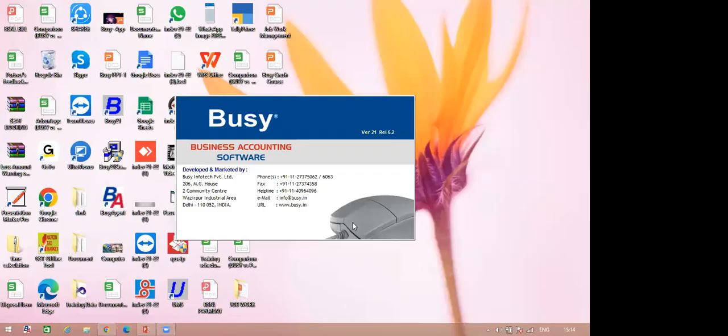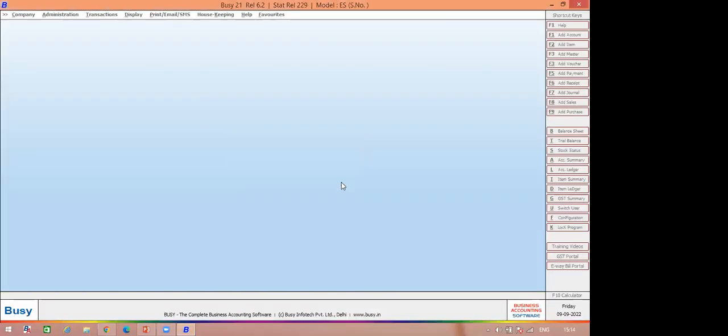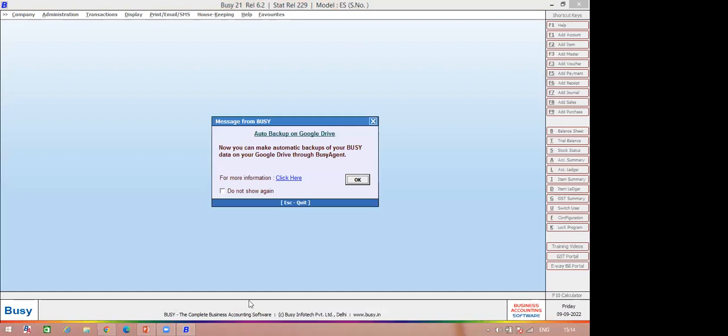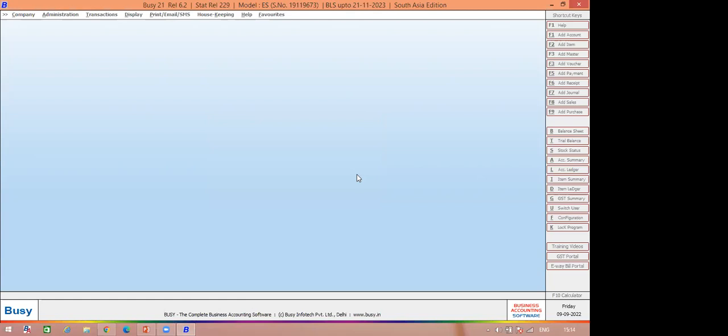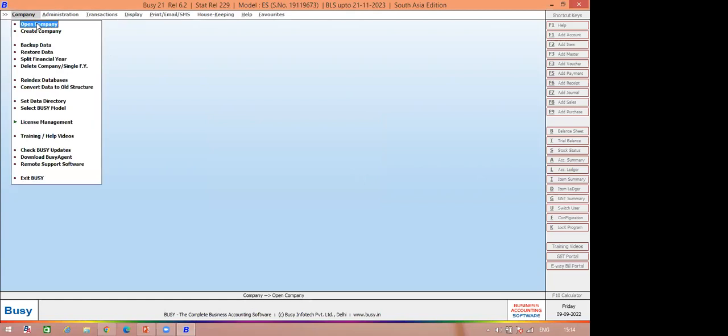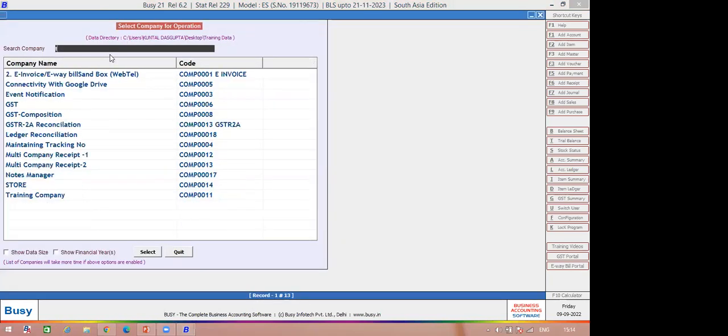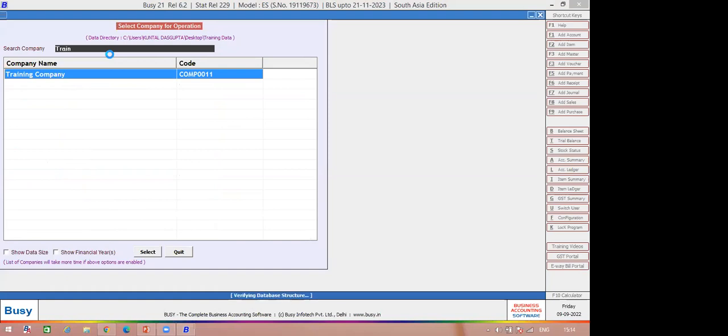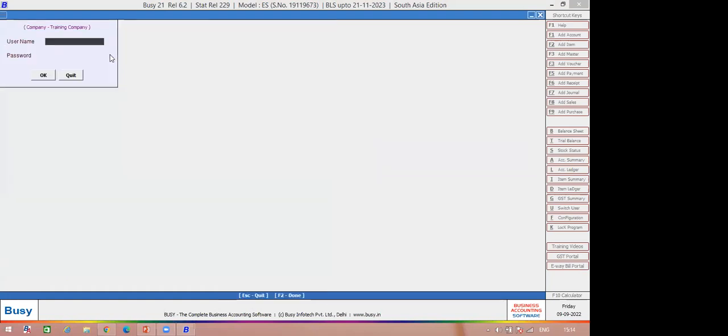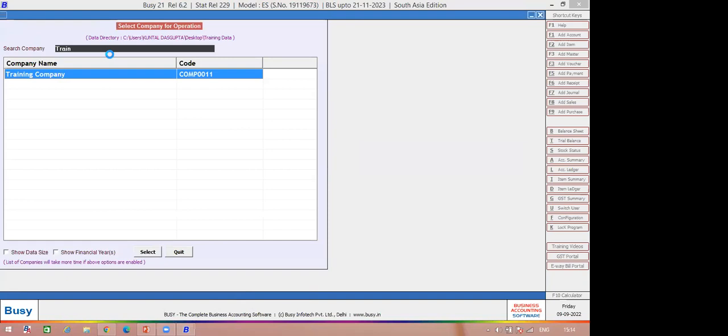You can see my screen right now. Now we will see how a quotation can be done through Busy, whether it is a sale quotation or a purchase quotation. I open one company. Now I put in my user ID and password to log into that company.